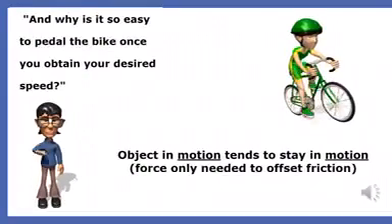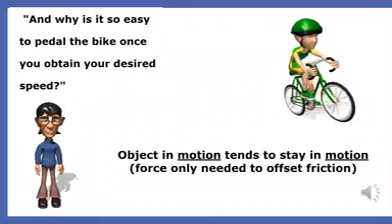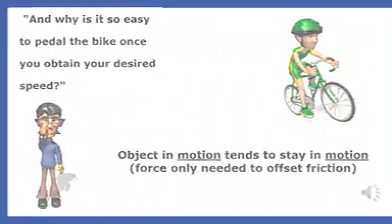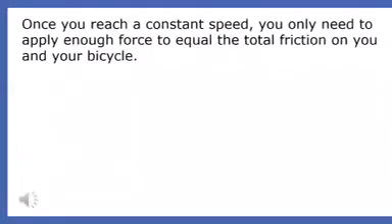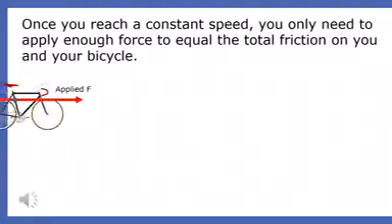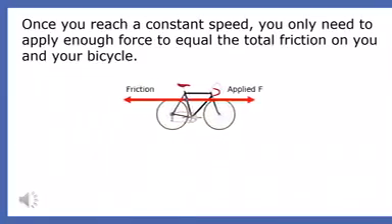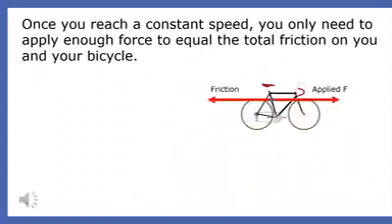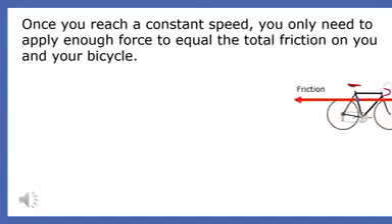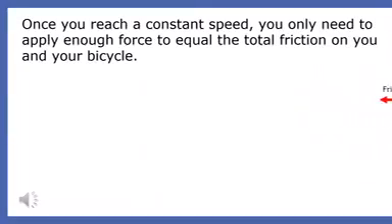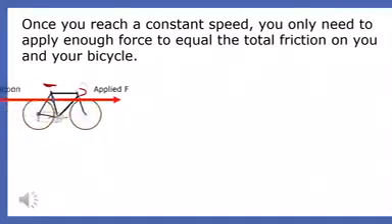So why is it so easy to pedal once you reach a constant speed? It's so easy to pedal because the only time you experience inertia is when you're trying to change the motion of an object. Remember, inertia is the resistance to a change in motion due to an object's mass. Once you reach a constant speed, you no longer experience the inertia, and you only need to apply enough force to equal the total friction on you and your bicycle.